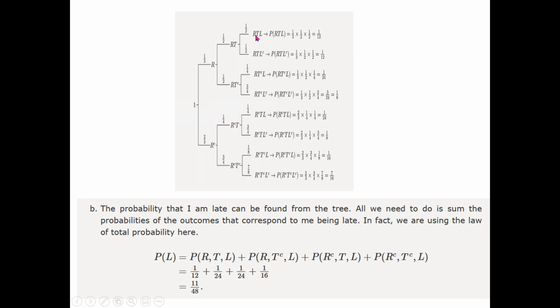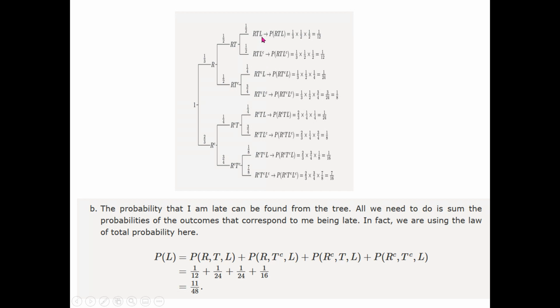If you see the first branch of the first panel, that is this RTL, in other words, we are actually separating out all the combinations where a person is arriving late. That is all the combinations with L in the end instead of LC.